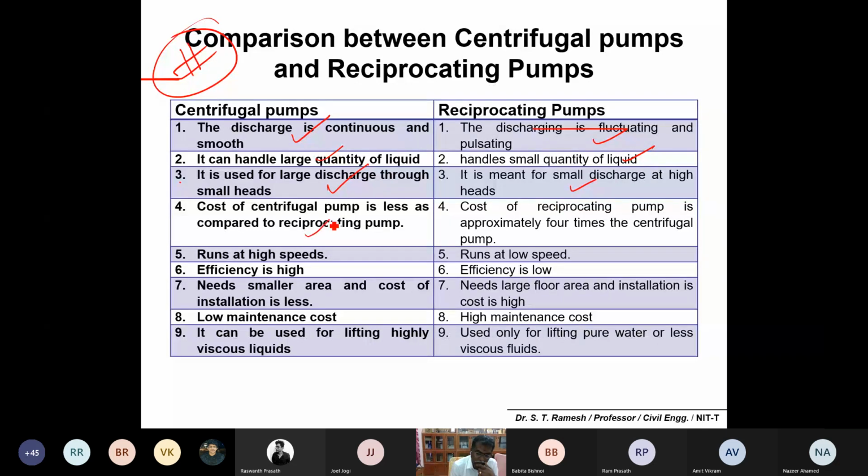Okay, so cost is very low here and very high there, and centrifugal runs at higher speeds and reciprocating at very low speeds. Efficiency is high here, and efficiency is low there. Centrifugal needs a smaller area and the cost of installation is very low, but here the floor area is very high and cost is also high. Low maintenance cost here, high maintenance cost there. And centrifugal pumps can be used for lifting highly viscous fluids also, but reciprocating pumps are used only to lift water or less viscous fluids. So these are some definitions and the comparison between centrifugal pumps and reciprocating pumps. Is it okay?